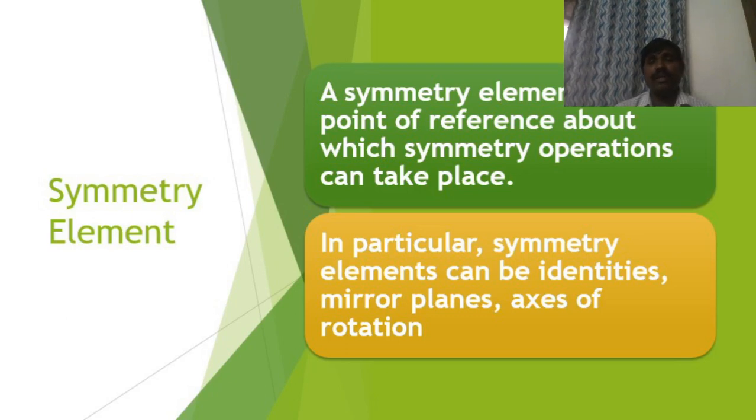In black and white, a symmetry element is a point of reference about which symmetry operation can take place. In particular, symmetry elements can be identities, mirror planes, axes of rotation. So, as I told, it can be a point, it can be a plane, it can be a line. So, these three can act as a symmetry element.